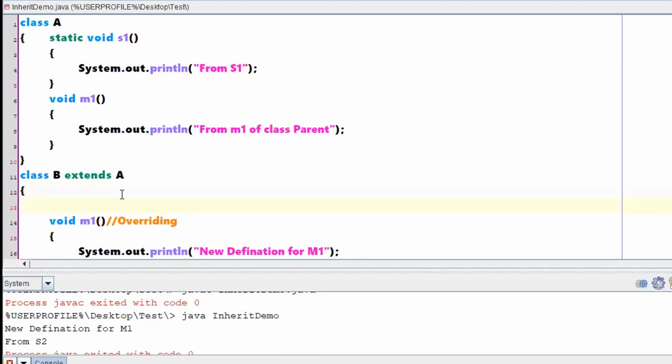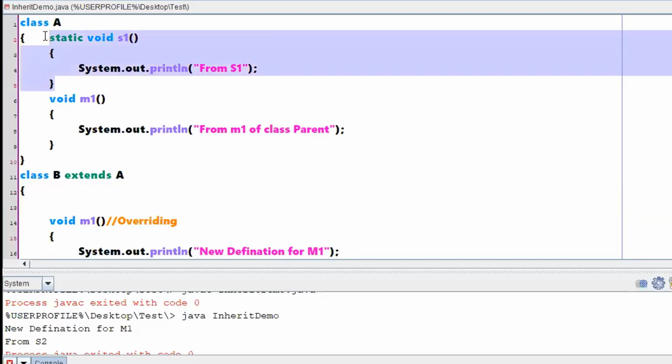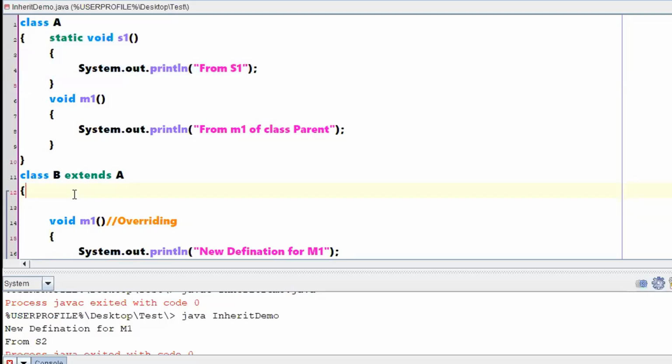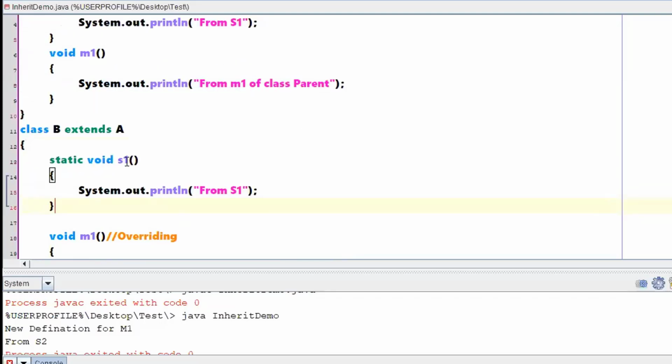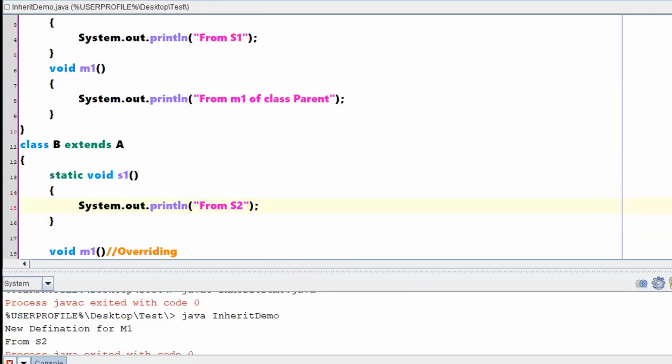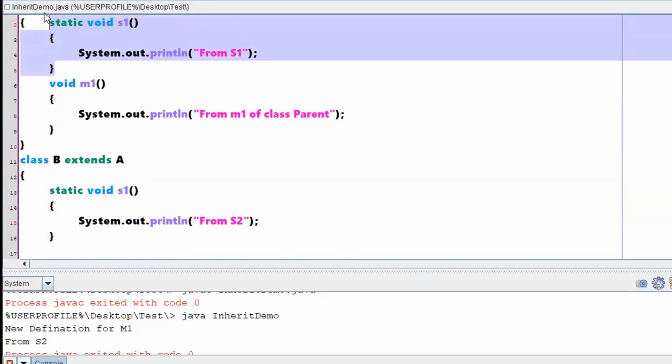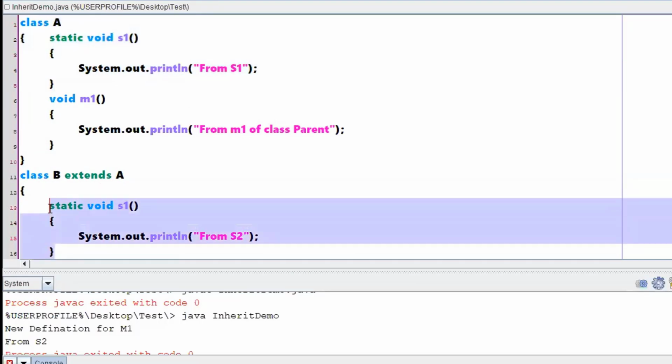What was the point we were talking about? We were talking about something like, if you had a static method in class B also, which is matching with this name, right? If you had a static method which is matching with respect to this particular definition, then it is not going to perform method overriding. Rather, this particular definition will be hidden, and a new definition will be given.